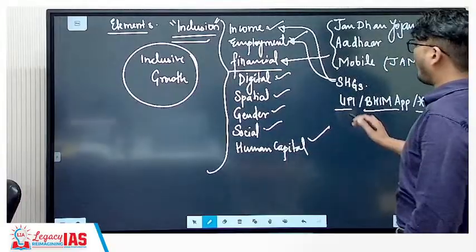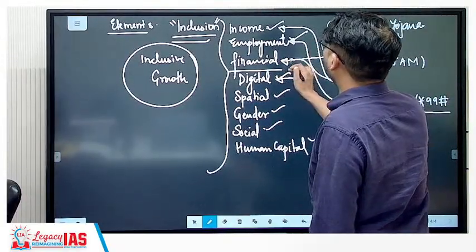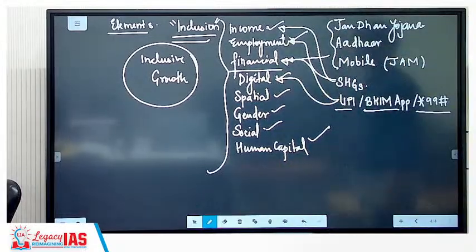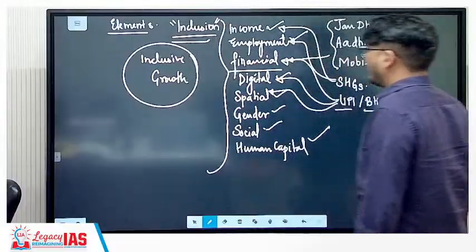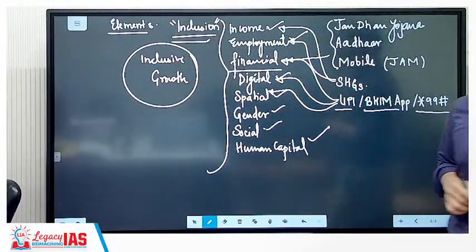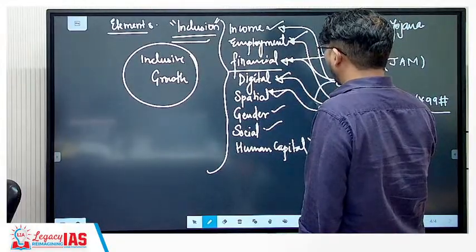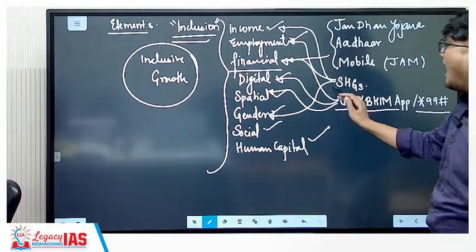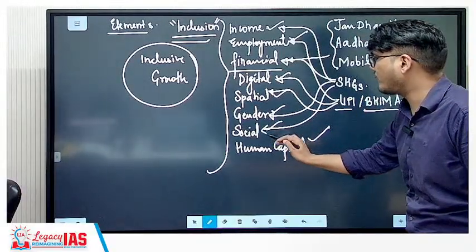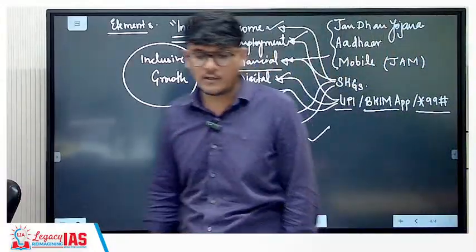This is going to provide you digital inclusion. This is going to provide you financial inclusion as well. And since it is online, spatial inclusion can also be provided over here, right? Now, there are female-dominated self-help groups, so gender inclusion is also happening, and people from lower sections of society are also included, so that is social inclusion as well.